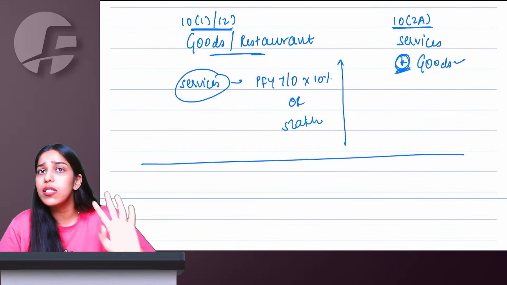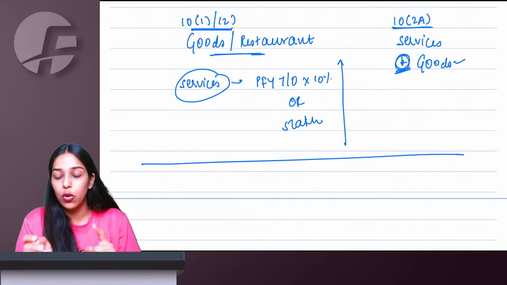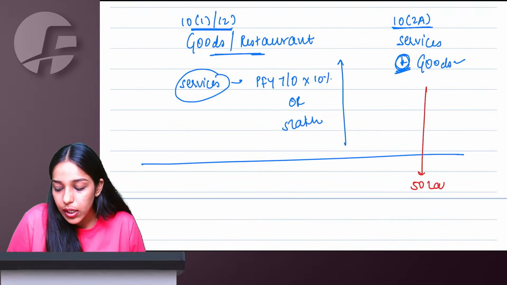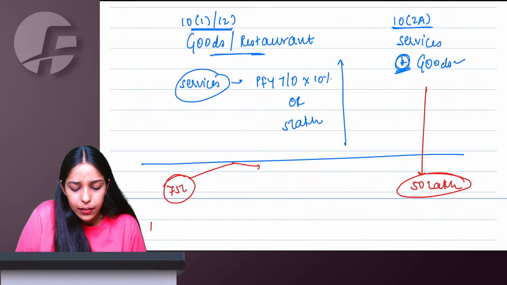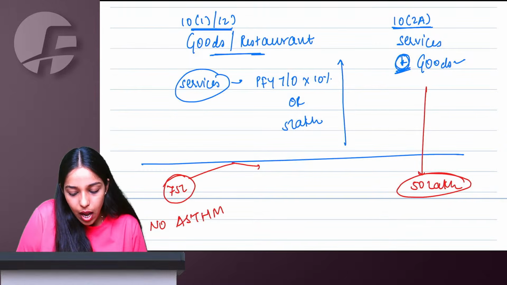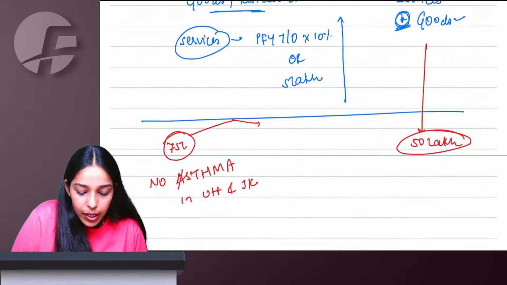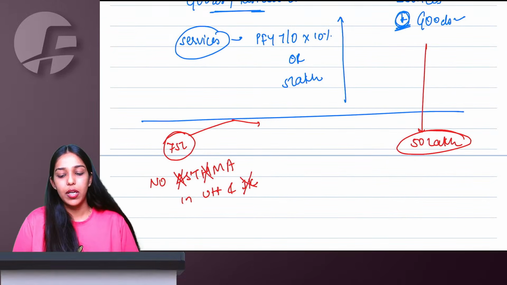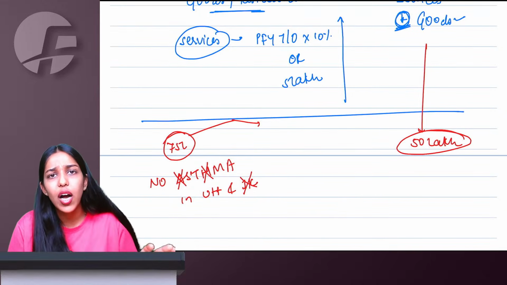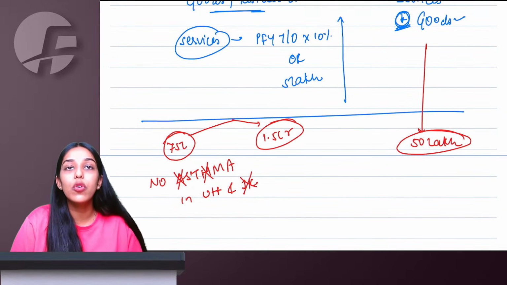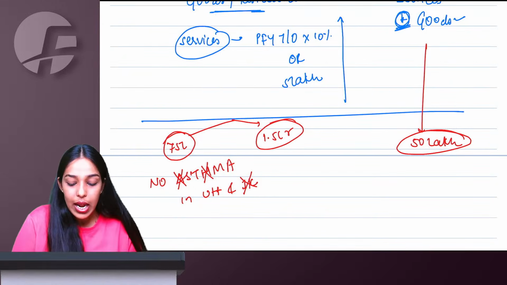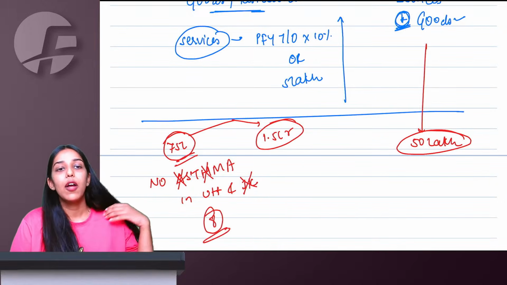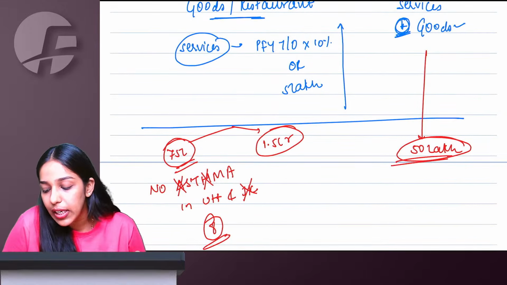10(2)(a), as many goods, as many services as you want, you can give till the total turnover limit, right? Under 10(2)(a), the total turnover threshold is 50 lakh rupees. For 10(1), 10(2), it is 75 lakh for the special category states, which are Uttarakhand and Jammu Kashmir. However, for composition, we strike out Assam, Himachal Pradesh and Jammu Kashmir. So for Assam, Himachal Pradesh, Jammu Kashmir and all other states, 1.5 crore is the turnover threshold. However, for Nagaland, Sikkim, Tripura, Manipur, Mizoram, Meghalaya, Arunachal Pradesh and Uttarakhand, 8 states, 75 lakh is the limit. For 10(2)(a), any state you are in, 50 lakhs turnover.